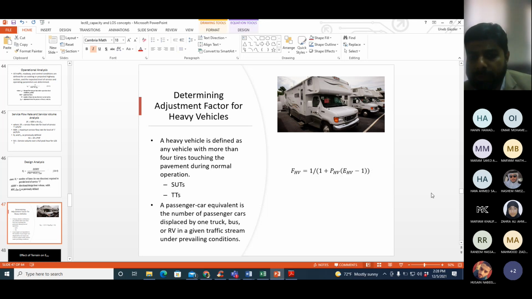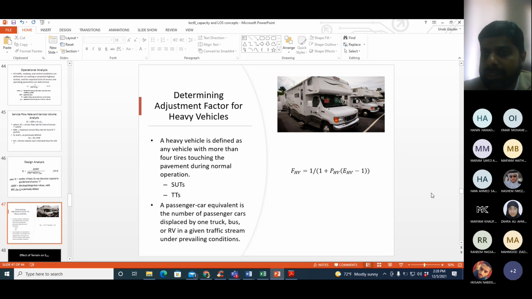Before using the equation, first of all, you must understand how the Highway Capacity Manual defines heavy vehicles. According to the Highway Capacity Manual, heavy vehicles are defined as those vehicles which have more than 4 tires touching the pavement, which have more than 4 tires carrying the vehicle itself.